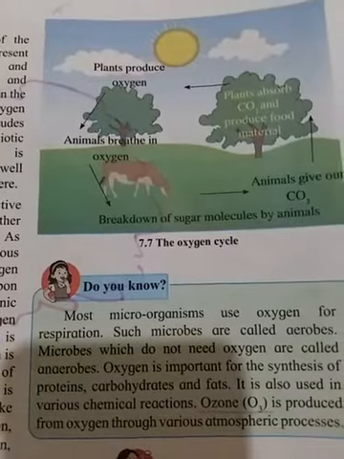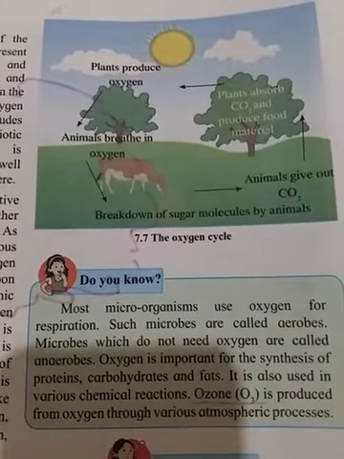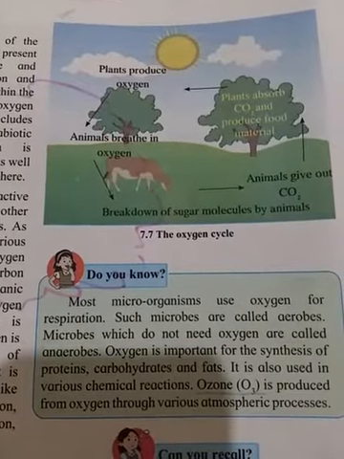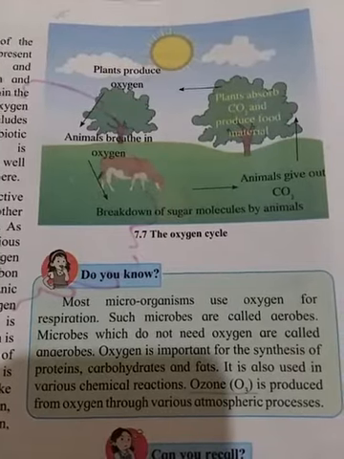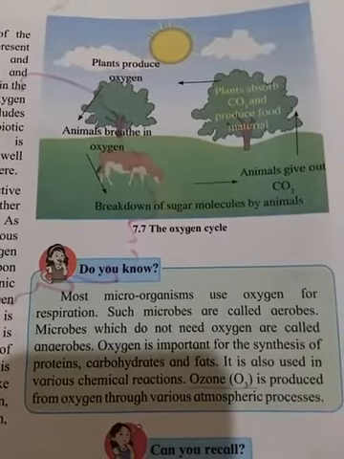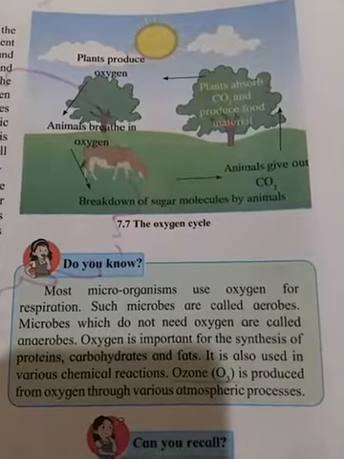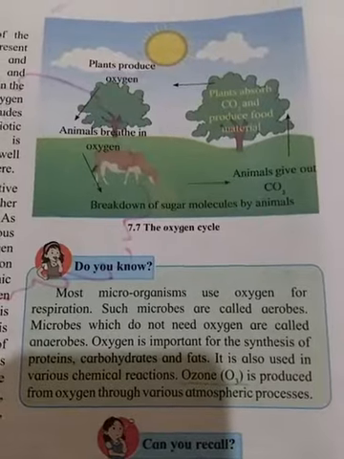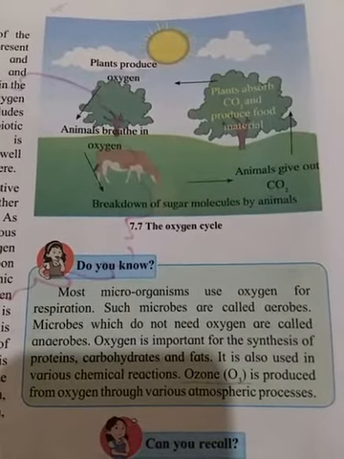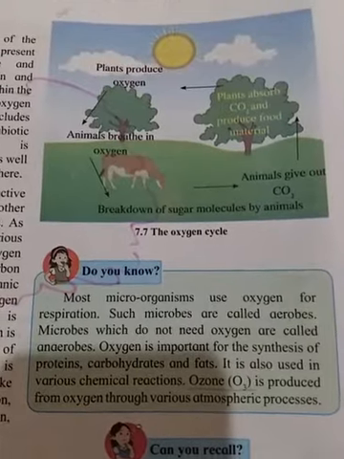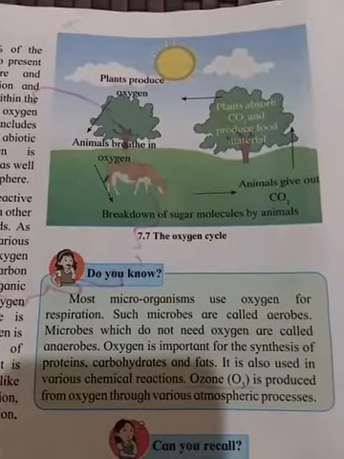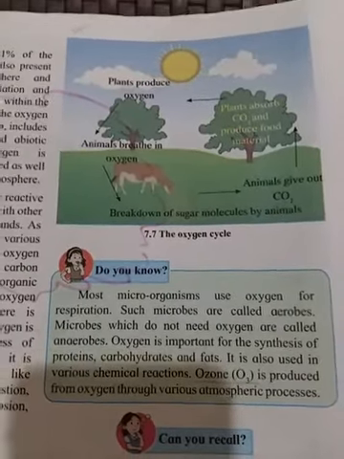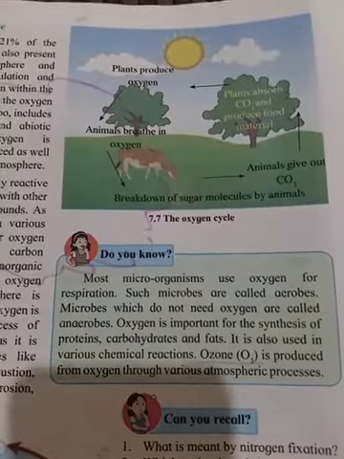Plants produce oxygen in the photosynthesis process and release it in the atmosphere. Animals, and even plants, also use it for respiration. Animals, with the help of oxygen, break down the sugar molecules and produce energy and release carbon dioxide. That carbon dioxide is again used by the plant in the photosynthesis process, and again in photosynthesis plants release the oxygen. This process is continuously going on in nature.